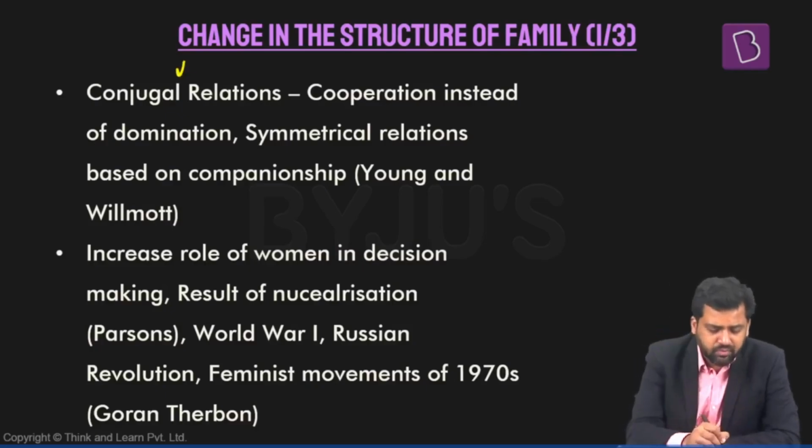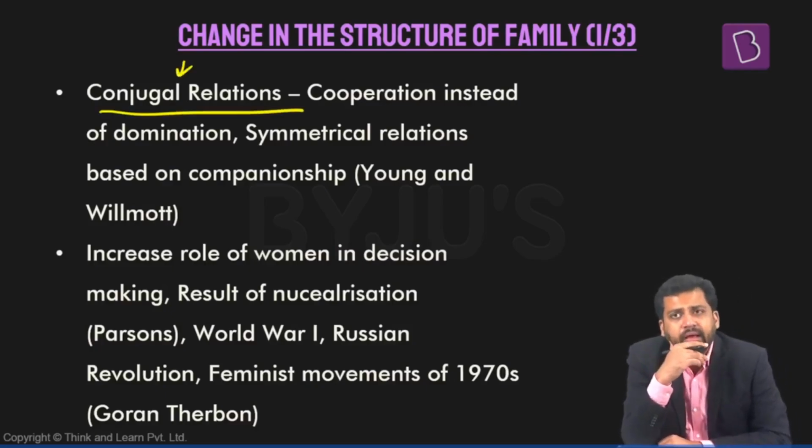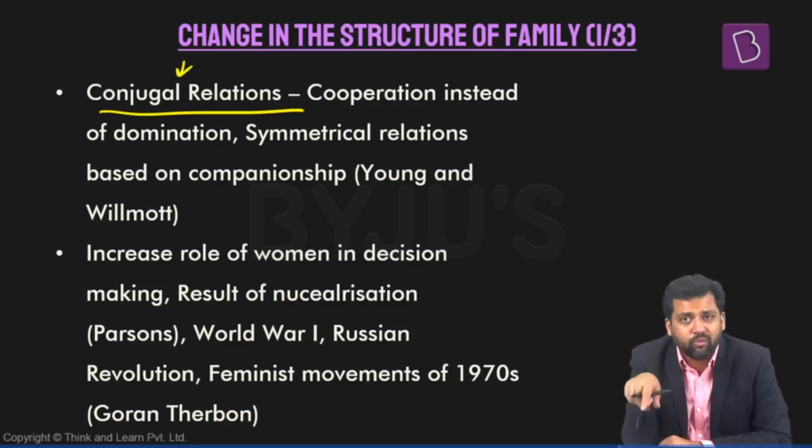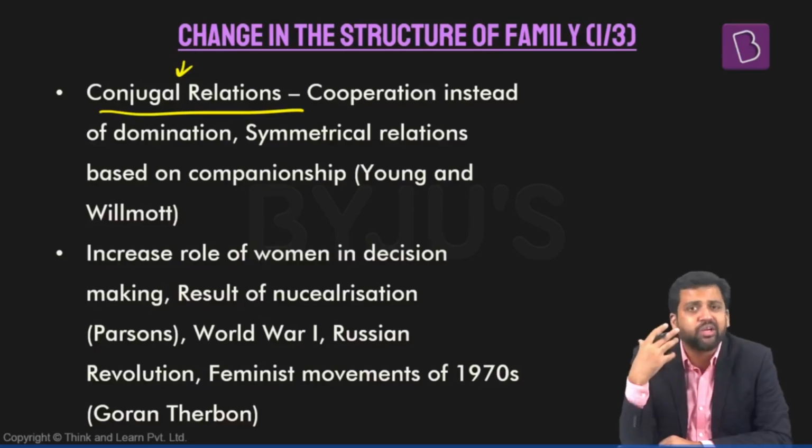So the first thing, conjugal relations. In traditional families, especially joint families, the conjugal bond, the bond between the husband and wife, is given less importance as compared to the consanguine bonds, the bond between the brothers. And usually there is some amount of domination. It's the husband who decides. Women might not have as much say. Women do not have as much decision-making power.